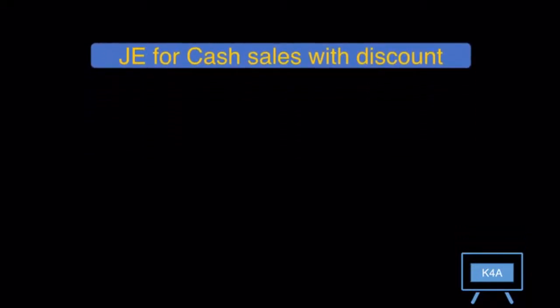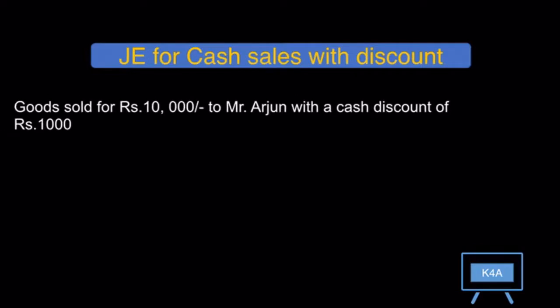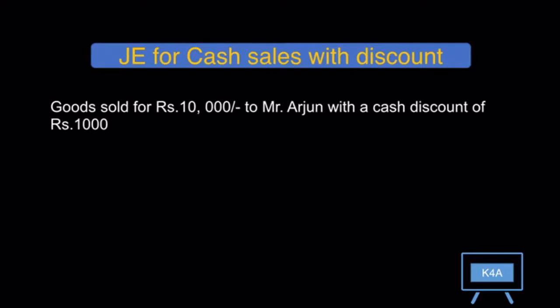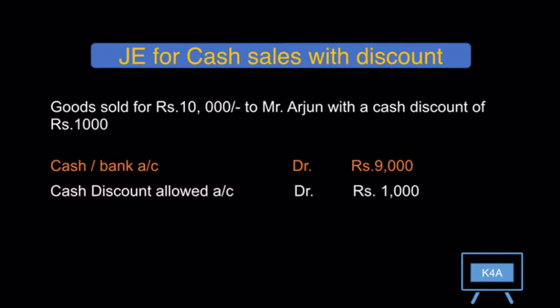And the next entry would be goods sold for Rs 10,000 to Mr. Arjun with discount allowed of Rs 1,000. And the entry is cash account debit 9,000, discount allowed account debit 1,000 to sales account, the total 10,000. Hope now we have clear understanding why we have credited the sales account and debited the cash account.